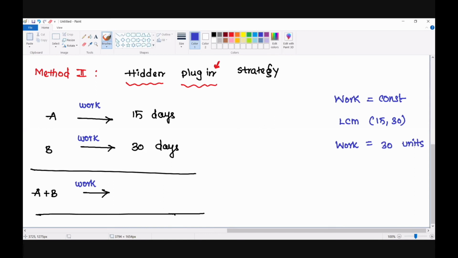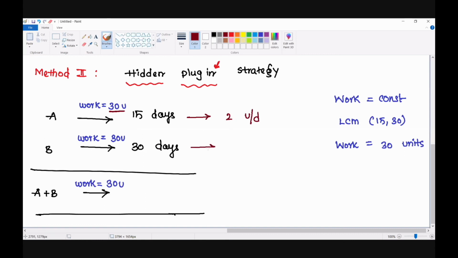Now I am solving the question by reading the question once again. I am assuming that the total work is going to be 30 units, and using this, I am trying to solve the question. A can finish 30 units of work by taking 15 days. That means 30 units are completed in 15 days, so he can finish 2 units in every 1 day.